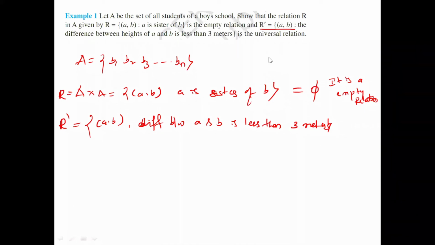Okay. Why are they asking less than 3 meters? One thing is very clear: most of the persons are not crossing 3 meters. Our maximum height is, for example, 7 feet, and 7 feet is less than 2 meters only, 2.5 meters maximum. It is not more than 2.5 meters. So all the boys are less than 3 meters, which means their difference is also less than 3 meters.